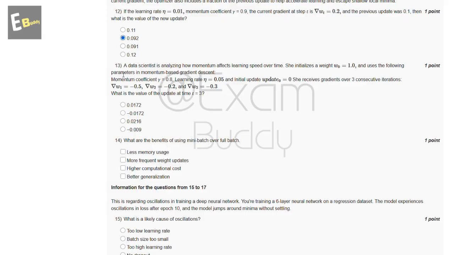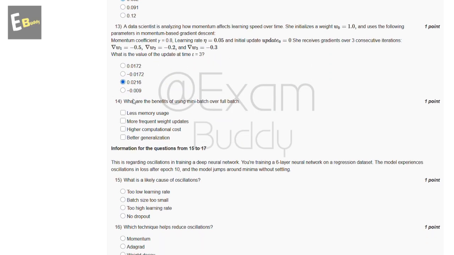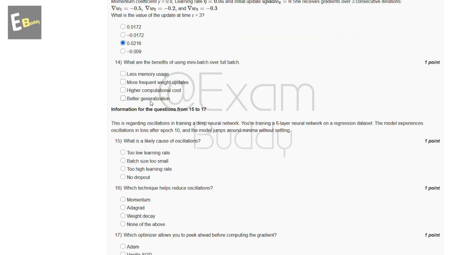Now the 13th question is: a data scientist is analyzing how momentum affects learning speed over time. She initializes a weight of 1.0 and uses the following parameters in momentum based gradient descent. So these are the parameters and the answer of our 13th question is C, 0.0216. Now the 14th question is: what are the benefits of using mini batch over full batch? So these are the options and the answer of our 14th question is A, B and D.